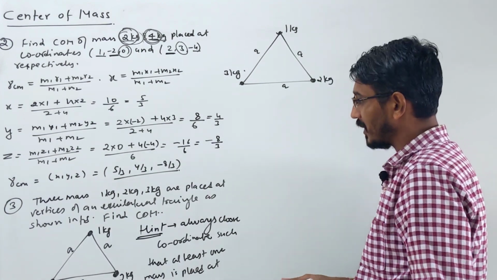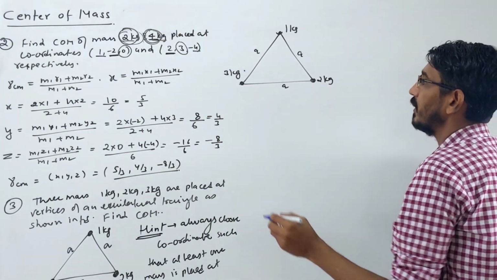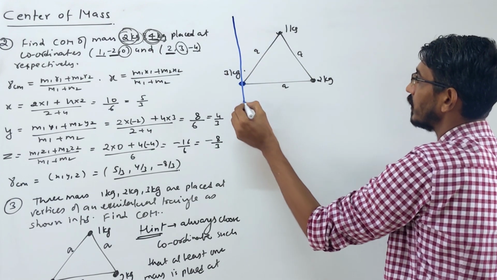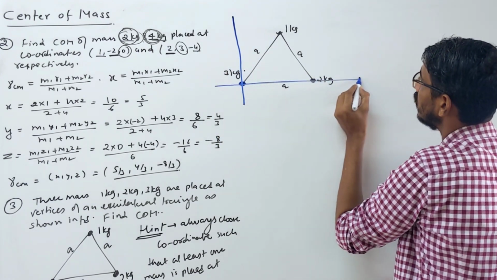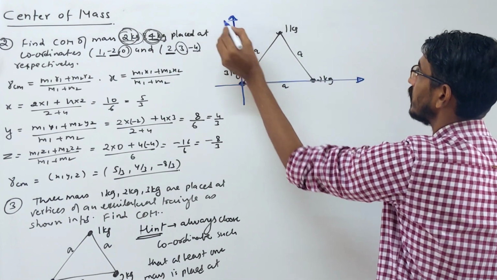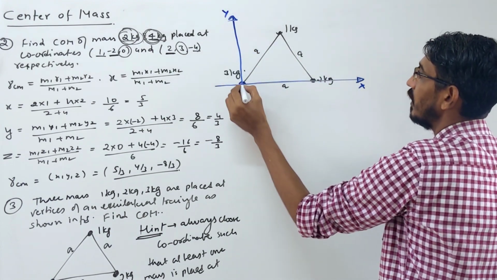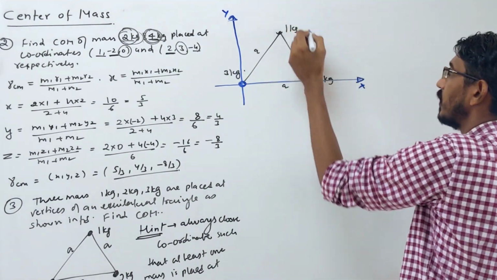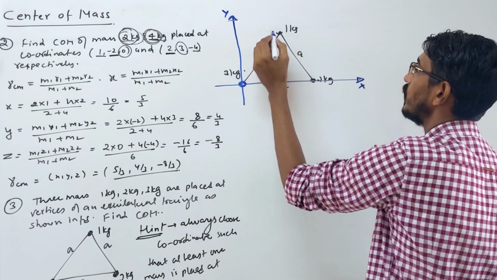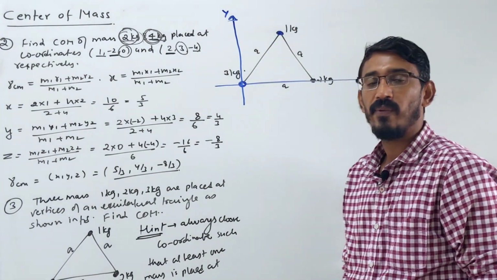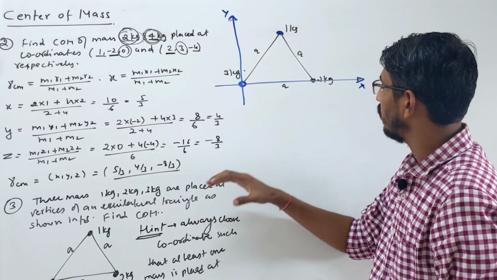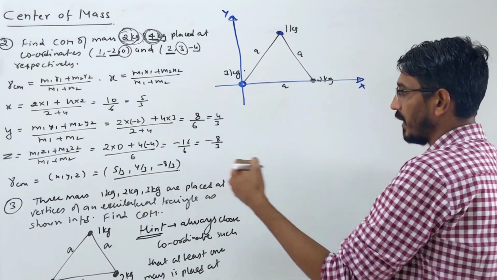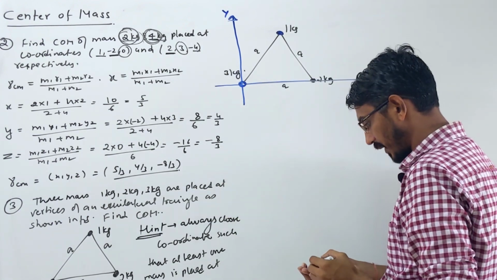Now let's choose a coordinate system. You can choose anywhere. I am choosing here. Let's put this mass at the origin, suppose, like this one. So this is your coordinate system. That's your x side, that's your y side. I assume that this mass is placed at the origin. You can choose anywhere. You can choose the coordinate system here also, that way. It's your choice, right? To make the calculation simple, if at least one mass is placed at the origin itself, then the calculation becomes very simple.